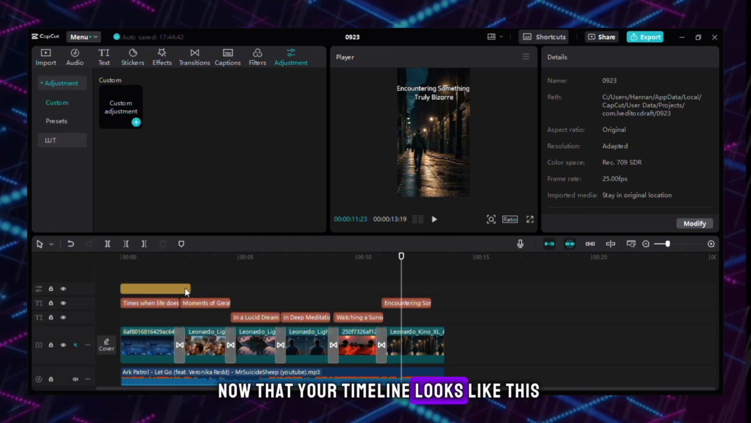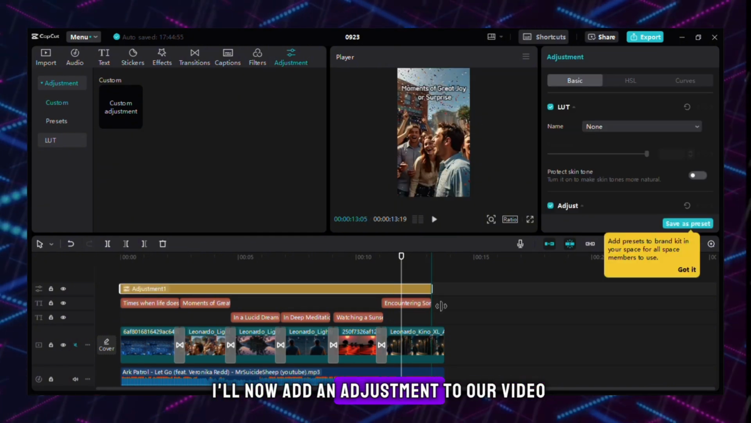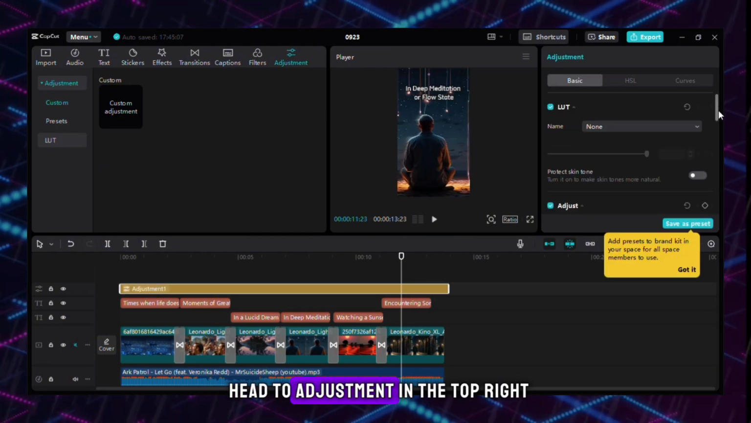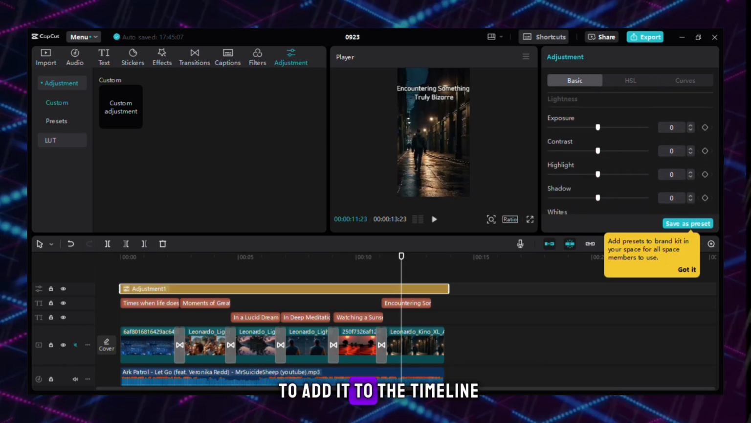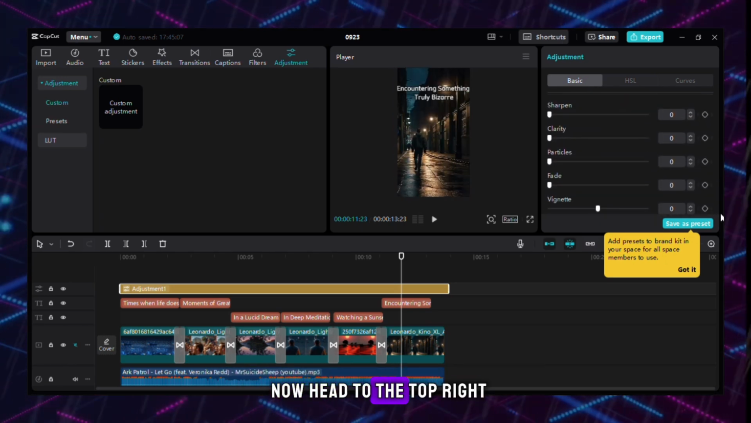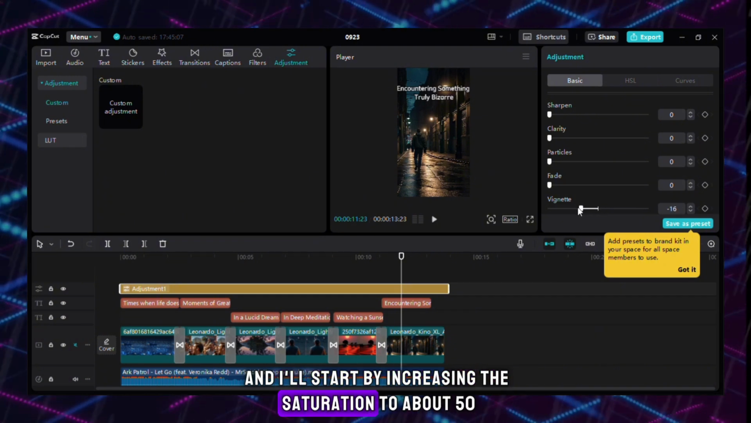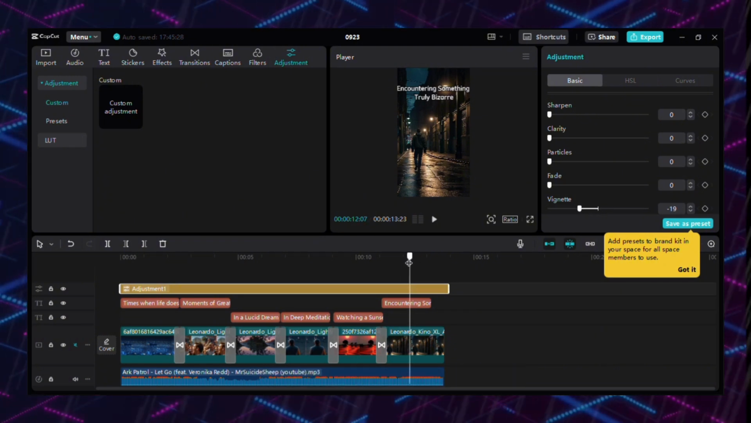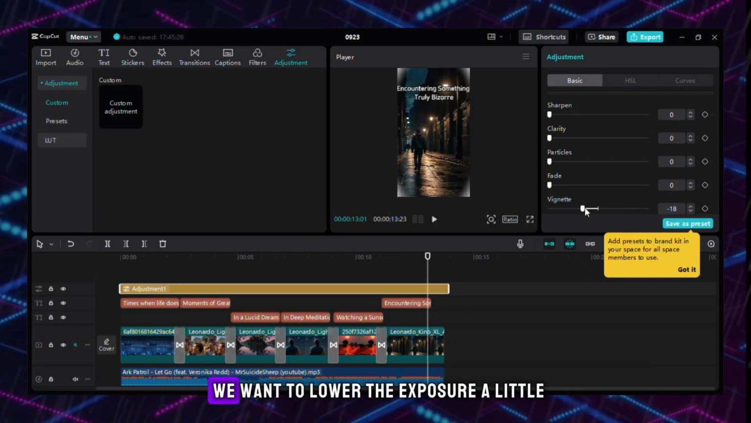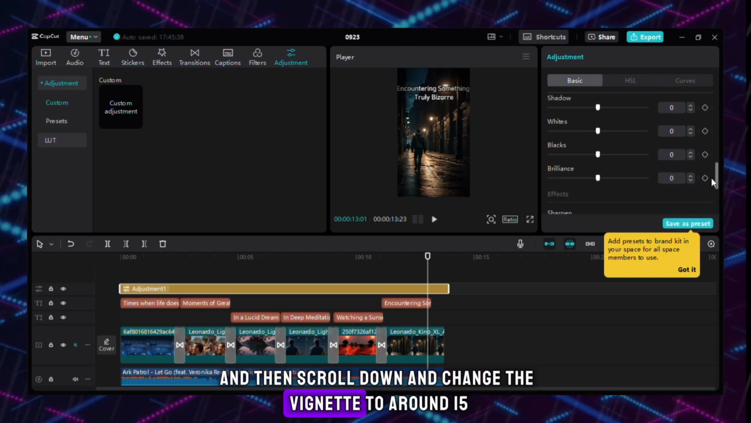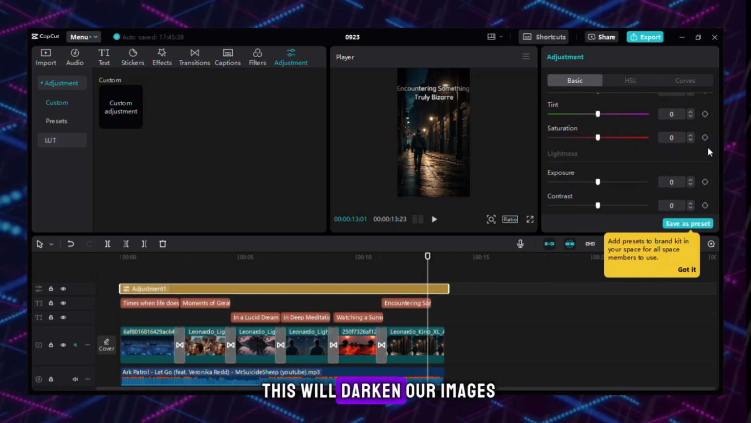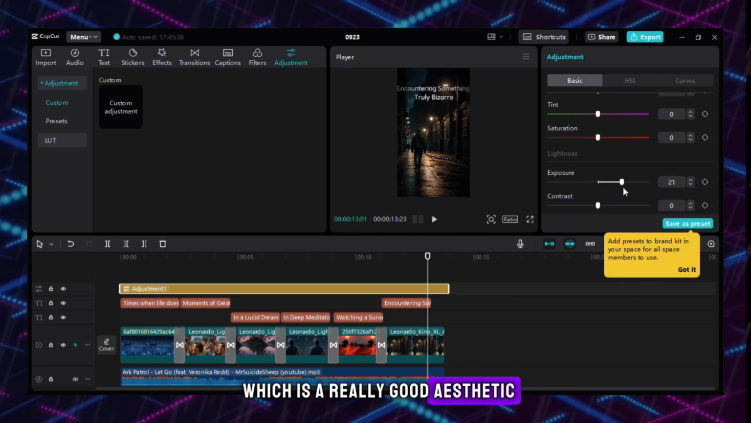Now that your timeline looks like this, I'll now add an adjustment to our video. Head to Adjustment in the top right and hit the plus button under Custom Adjustment to add it to the timeline. Now head to the top right, and I'll start by increasing the saturation to about 50. Since this is a cozy niche, we want to lower the exposure a little, and then scroll down and change the vignette to around 15. This will darken our images, which is a really good aesthetic.